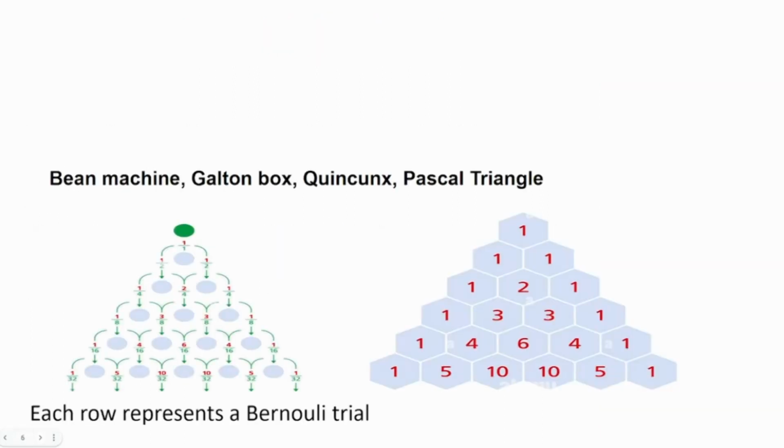This, as we have written, Galton box, Pascal triangle, Bean machine, all these are synonymous. Now what is the Pascal triangle? I will just tell you. One thing, you have 1 here, then you add 1 and 1, then this becomes sum of 1 and 2. Okay. So every subsequent layer is got from the layer above.